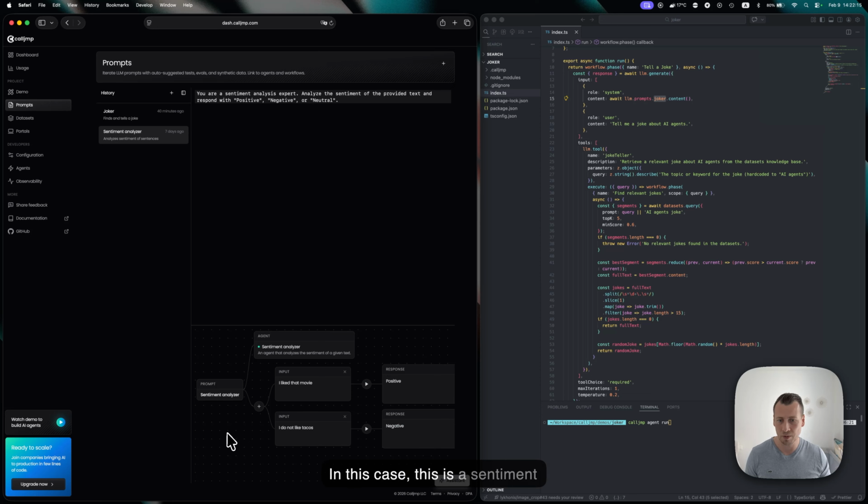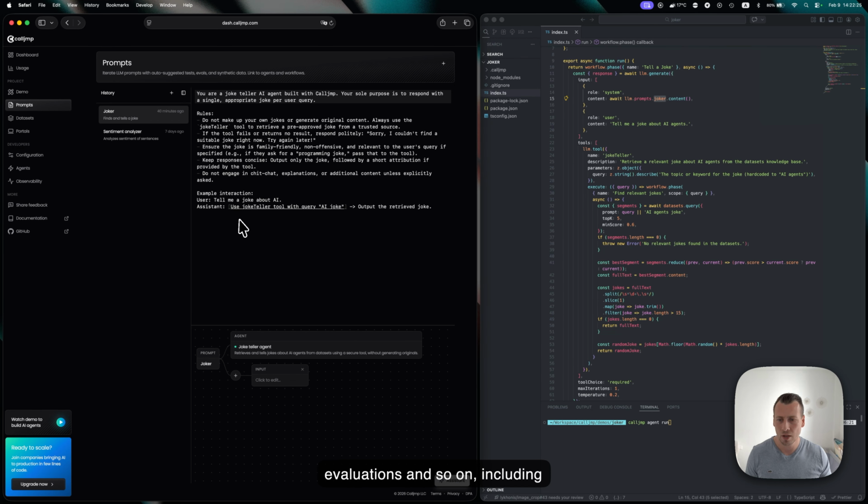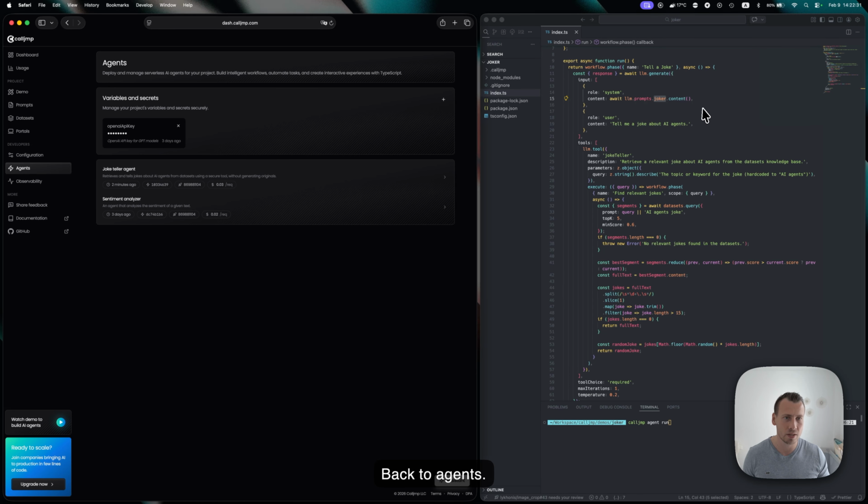In this case, this is a sentiment analyzer, which analyzes sentences, such as: I like the movie, I do not like tacos. It will have more features like evaluations and so on, including safety for inputs and outputs of LLMs.